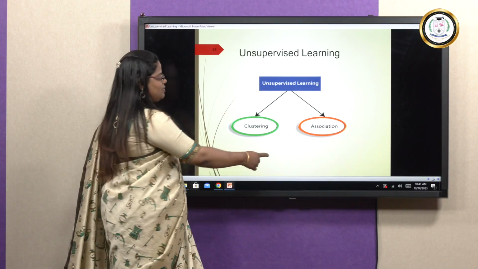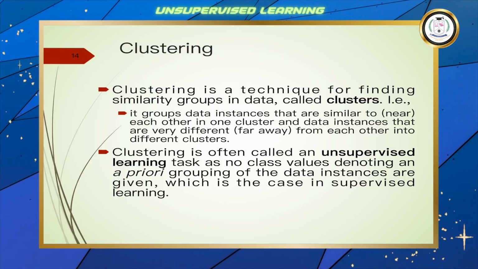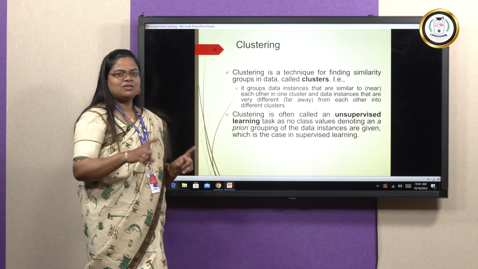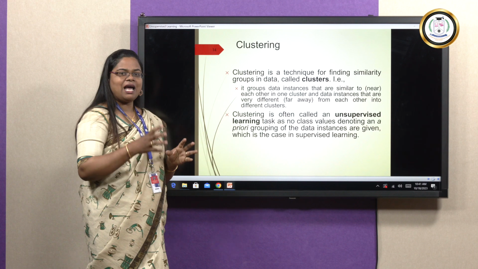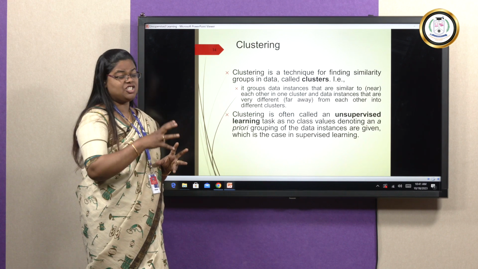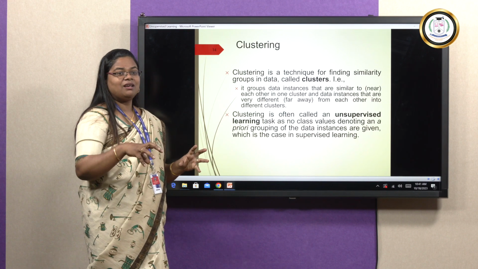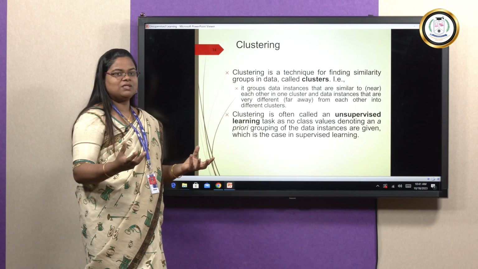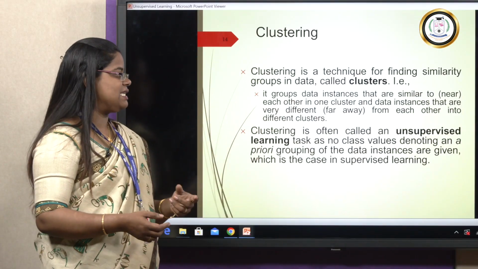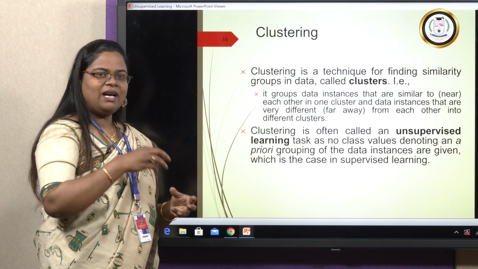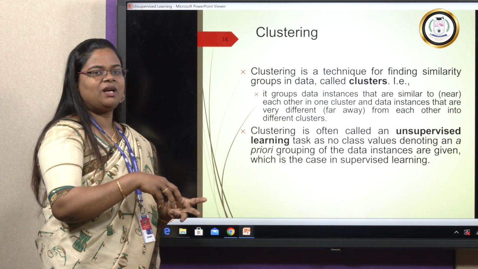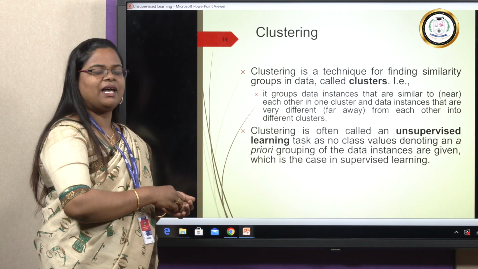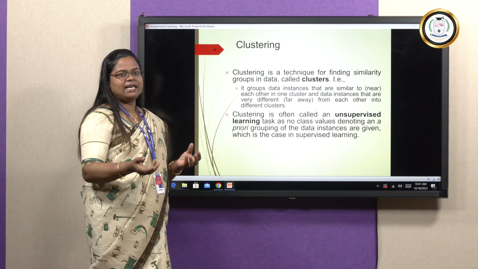Okay, clustering is a technique for finding similarity groups in data. So we can tell that the groups are clusters. A big data set will be given, and from the data set we partition and group the data items into several groups. These groups are termed clusters. If one data item is similar to another, they will be in one group. Then we check the next data item.